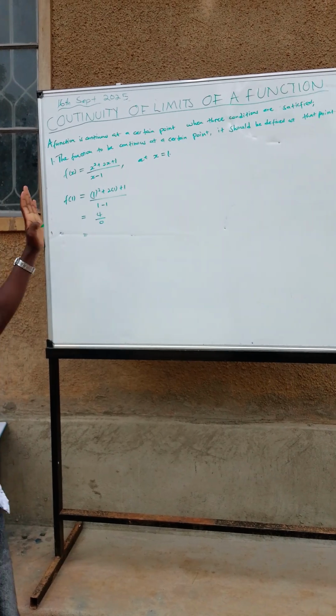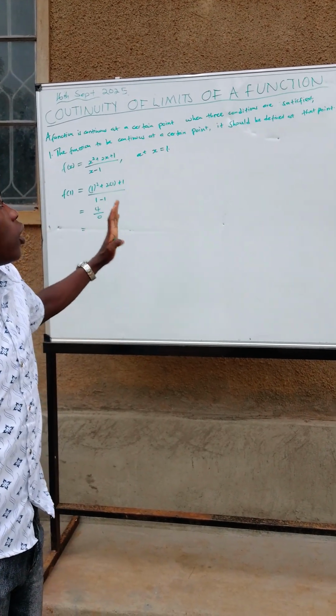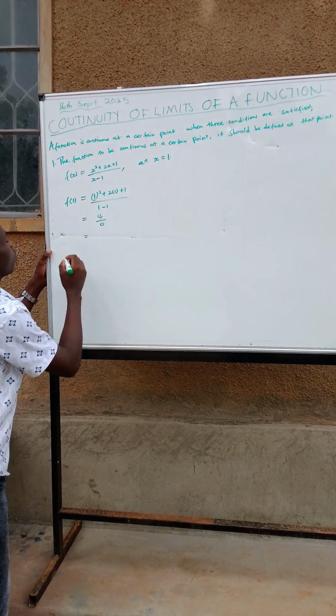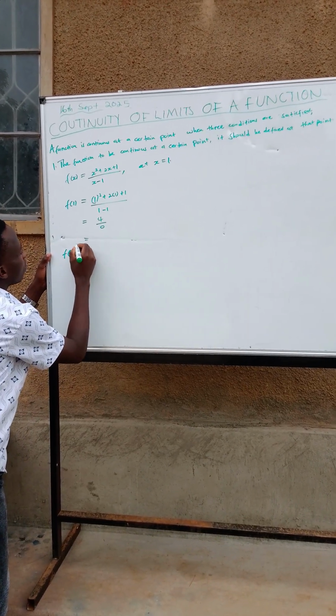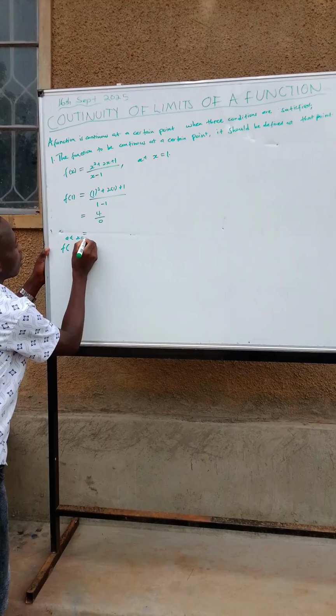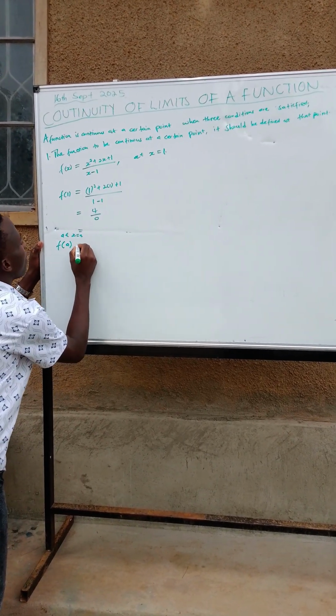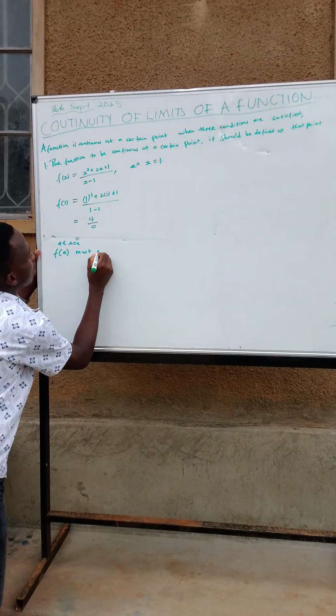So for a function to be continuous at a certain point, it should be defined at that point, meaning that at x equals a, we should be able to get a value at that point. f of a must exist.